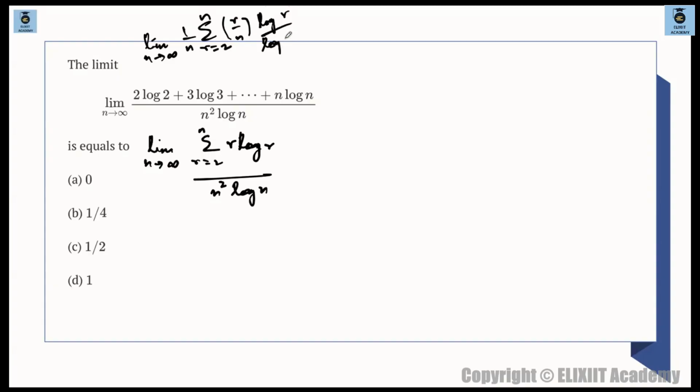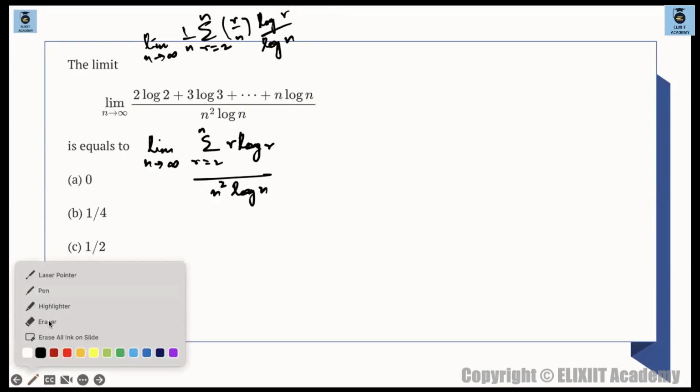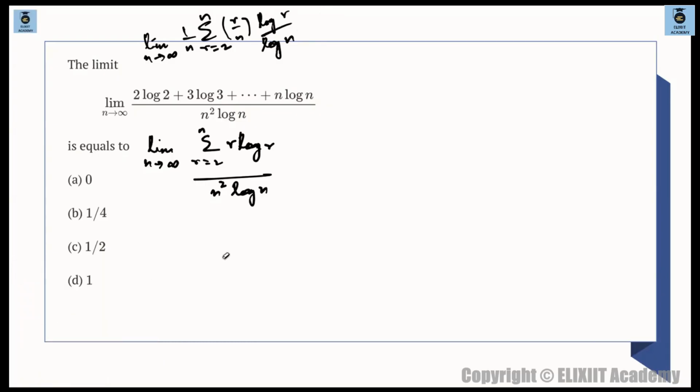So this cannot be converted in terms of Riemann sum. You cannot express this into integration of some f(x) dx. ये हो नहीं सकता. Not possible, right? This is the main thing. So log r by log n is not the same as log of r by n. तो ये चीज तो गलत है. So lots of students have tried to express this. It's possible with some forceful manipulation हो सकता है कि हो भी जाए, ठीक है.